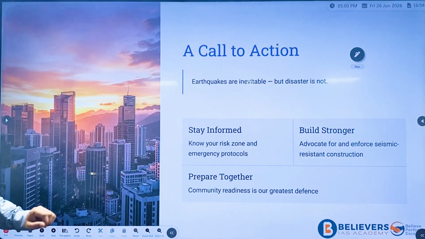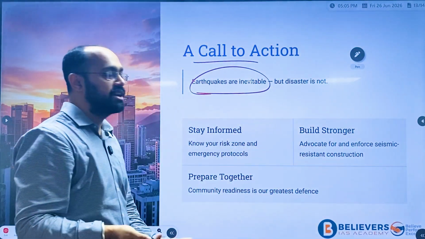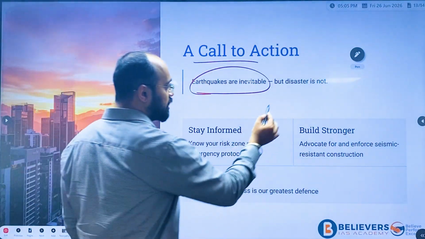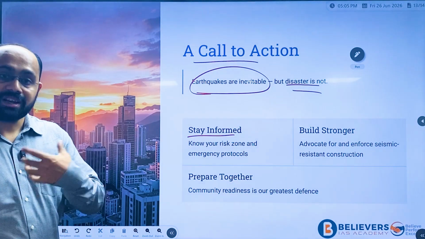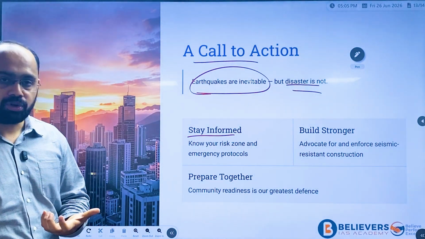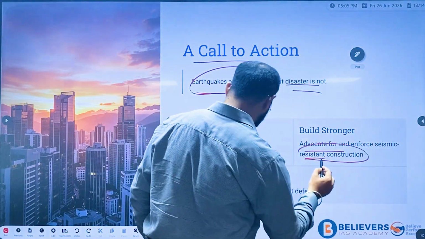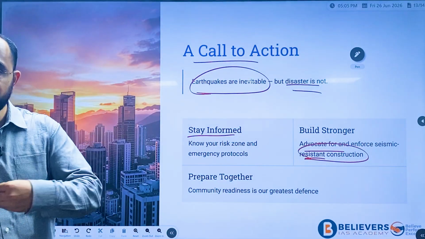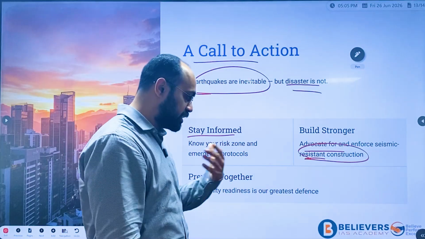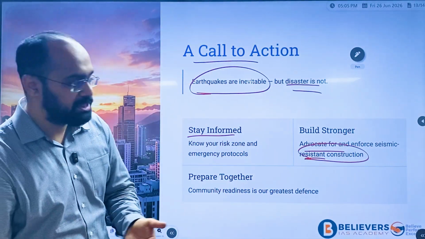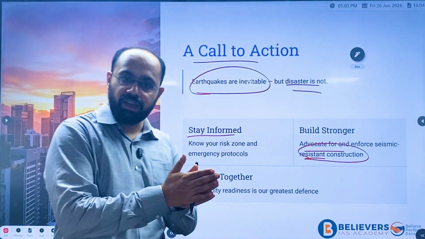And the call for action: as I told you, earthquakes are basically inevitable, but disasters are not. Stay informed. You should know where the risk zones are, and the risk and emergency protocols. Build strong, advocate and enforce earthquake-resistant constructions, right? And prepare people to be ready to face any of these unnatural situations. I hope you have understood why there was a devastating effect in Venezuela,